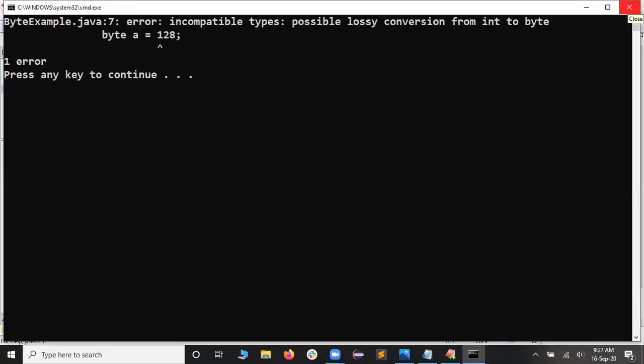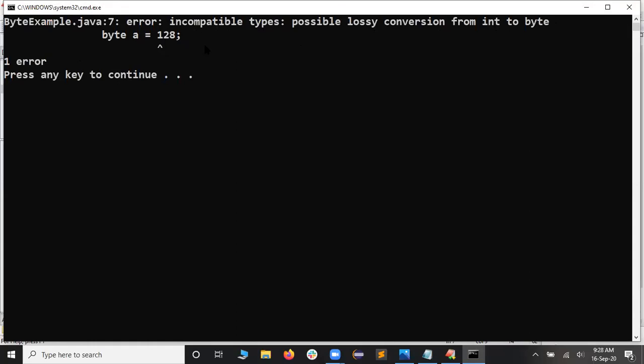Let me compile it. Yeah, when I try to compile it, this time I'm getting the scolding from the JVM, saying, can you read out? Always, the JVM is going to tell you the problem and the best possible solution. So it is telling error: incompatible types, possible lossy conversion from int to byte. When you take it as 128, you are going out of the boundary.